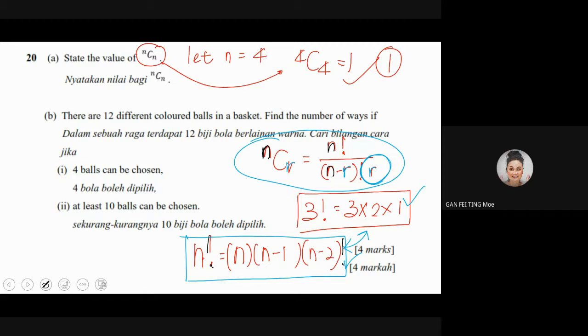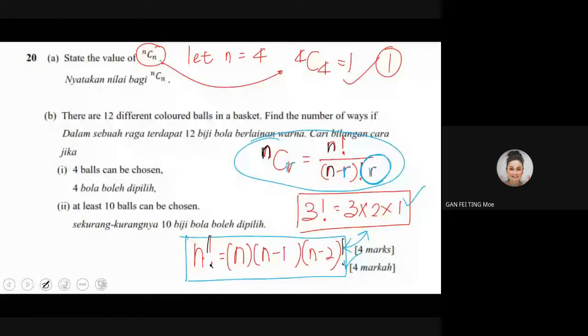Blue and red, for combination, the colors that combine are blue and red. No matter if I place red in front or red after, blue and red, or red and blue, it is under one set. Combination, combined as one set. But under permutation it is different. Blue and red, and red and blue, are 2 different positions. So for permutation, it will be 2. Right, so that is for the first one.